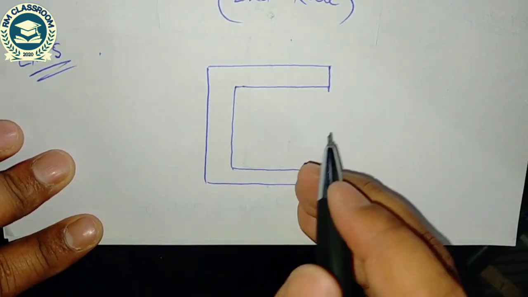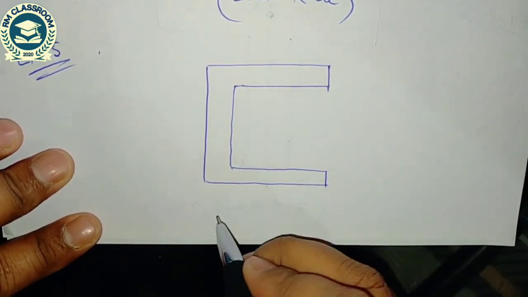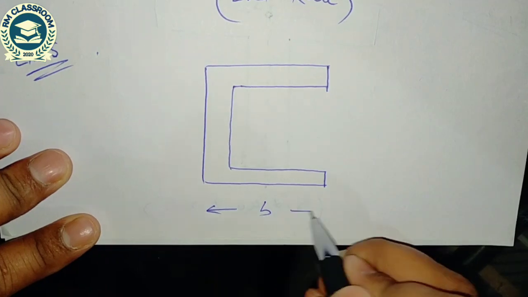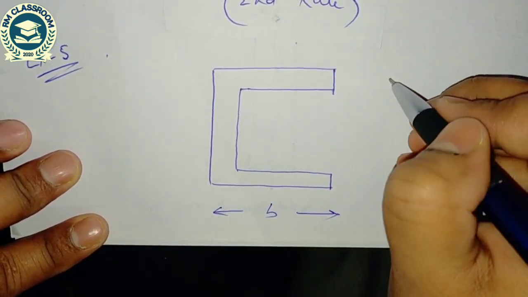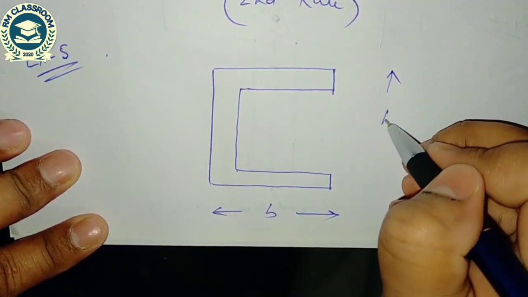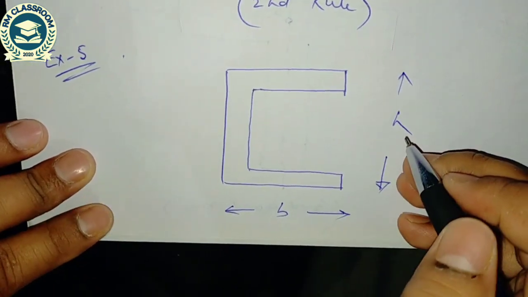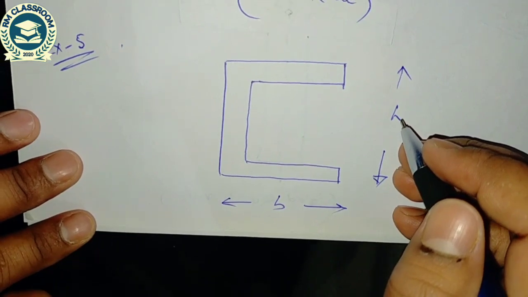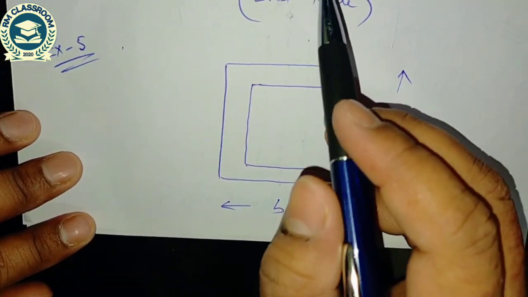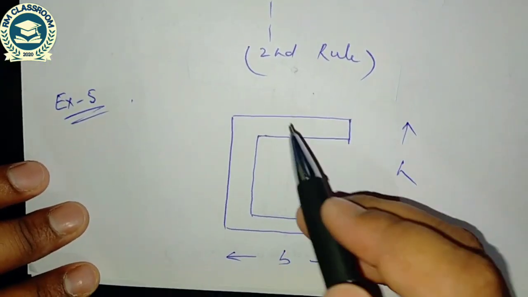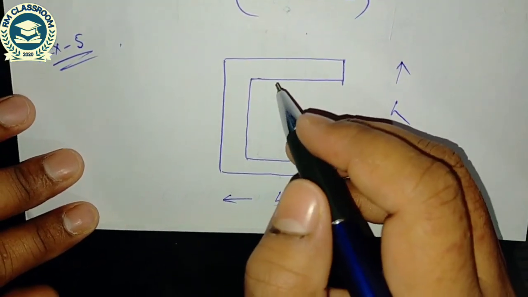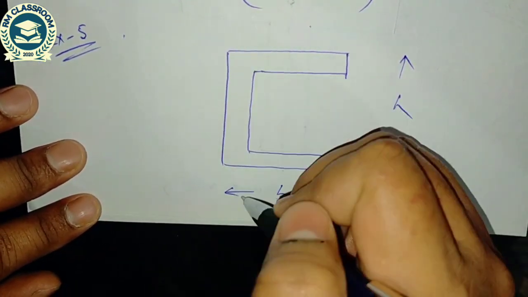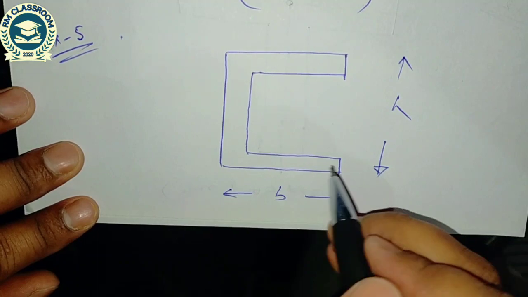This is B and this is H. In this channel section, out of the three rules, no rule is valid, meaning the axis of symmetry is different here, and different there.